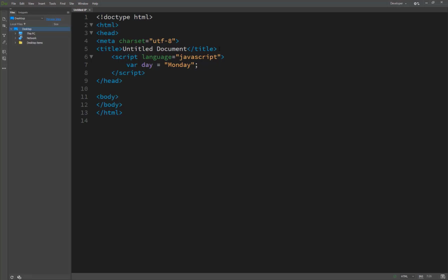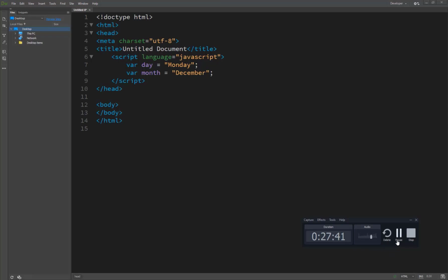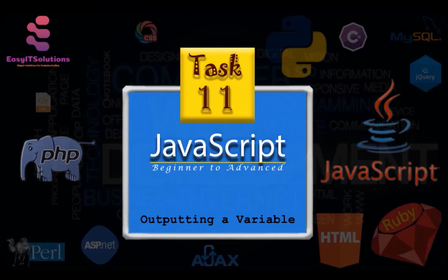So this is the technique, and we are just writing here many variables, like month equal to, inside we are passing December. So here we make a lot of variables, and variables are like containers to store some data inside for some time period, and later we can use it in our pages. So our task 10 is complete, and now we are moving to the next task.